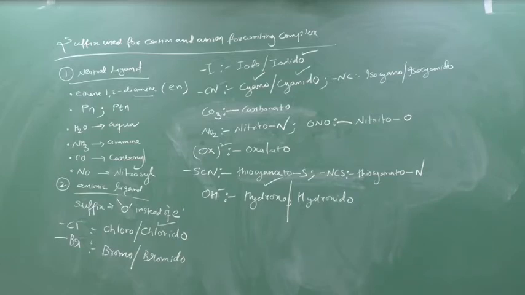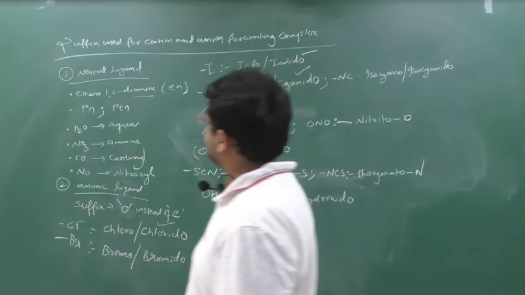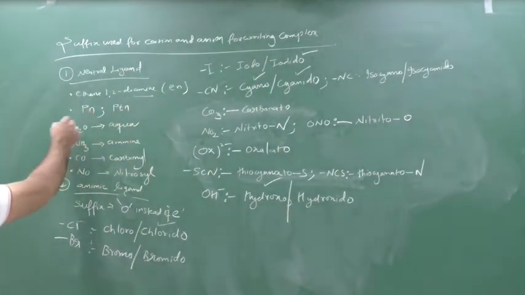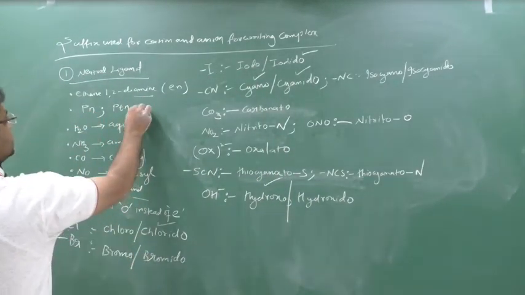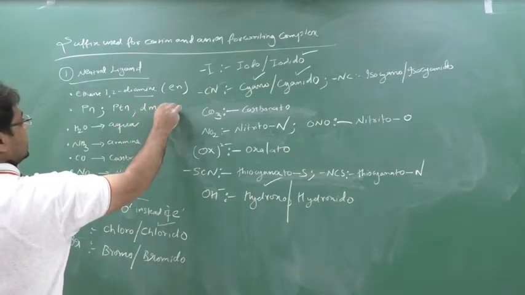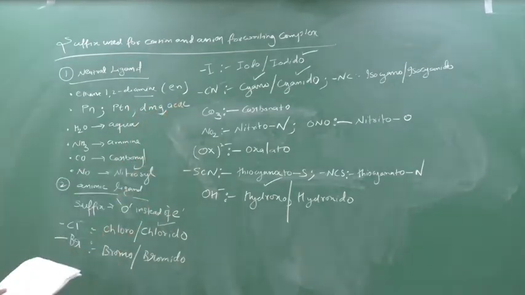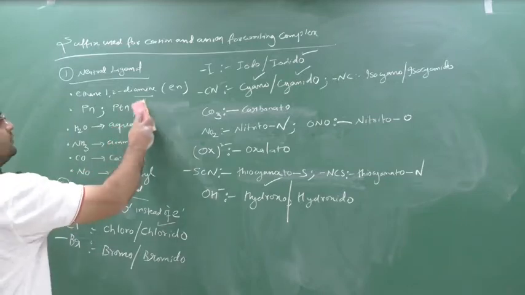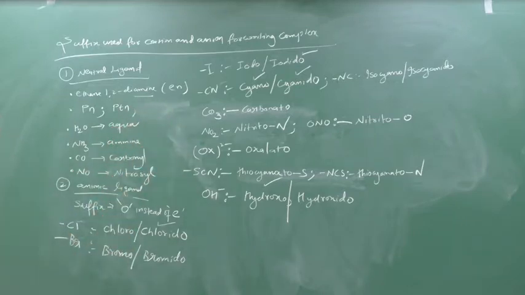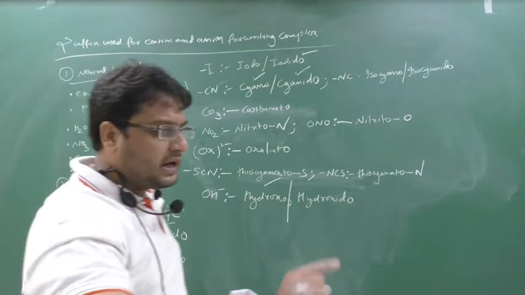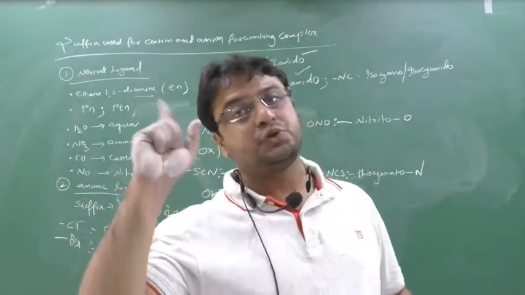My suggestion is, whenever ligands like ethane-1,2-diamine (en), PN, PTN, DMG come, these are neutral ligands. DMG, ACAC, and so on. Whenever this kind of ligand comes, remember which prefixes to use: bis, tris, tetrakis.